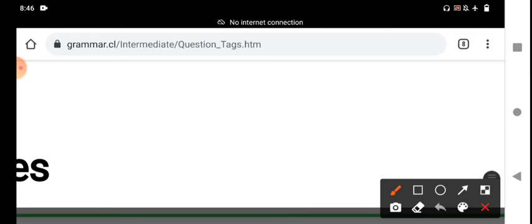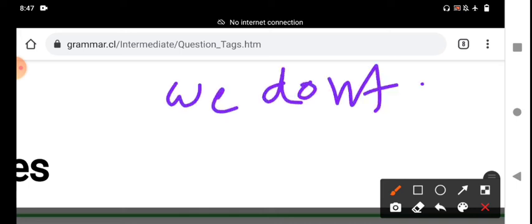The intonation of tags is also important. If you don't know the answer, it is a real question, and we use rising intonation. For example, you don't know the answer. We are unknown to the answer, we have not known it, and we pose a real question. We use a rising tone.